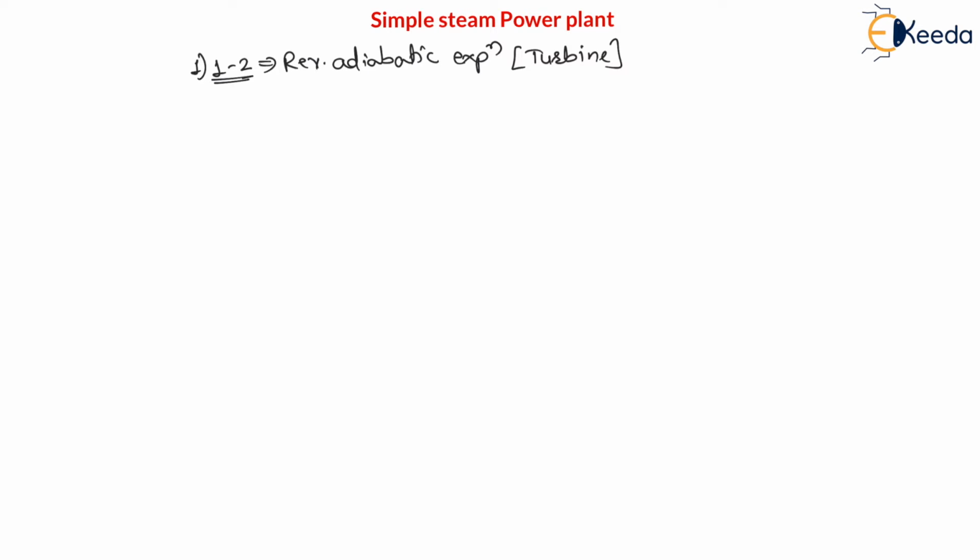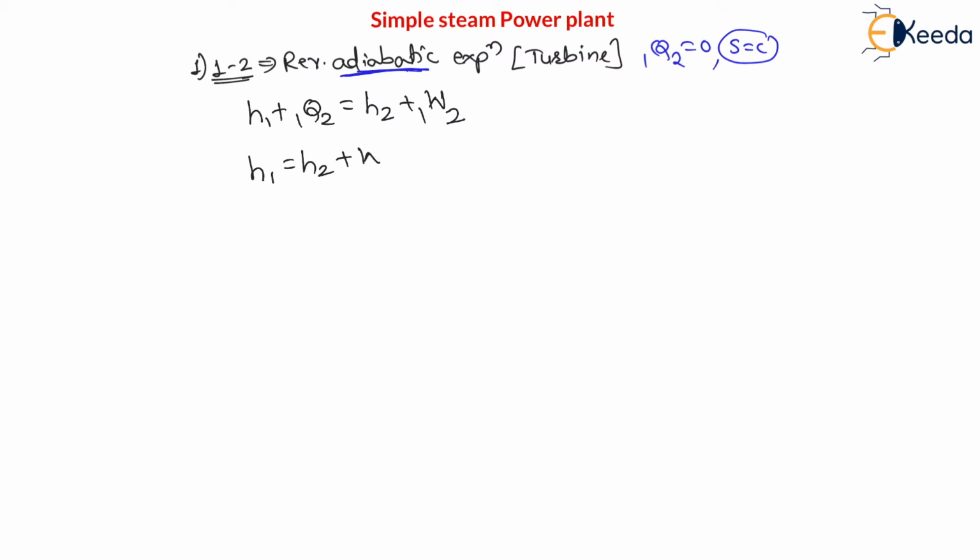Therefore, apply steady flow energy equation. For turbine, 1 is inlet, 2 is outlet. Therefore, H1 plus Q1 to 2 is equal to H2 plus work 1 to 2. And my dear students, the meaning of adiabatic is heat 0. That means heat 1 to 2 is 0. And whenever heat is 0, entropy is constant, right? Therefore, isentropic. Therefore, here heat is 0. Therefore, the equation becomes H1 is equal to H2 plus work 1 to 2.